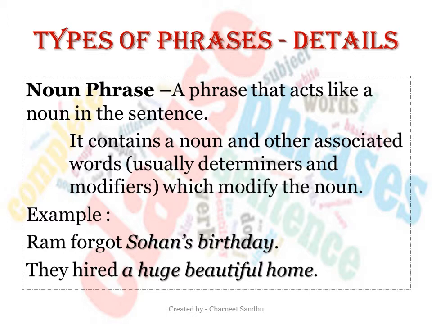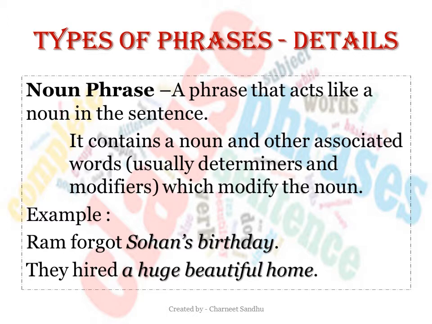A noun phrase basically consists of a noun as a head word, and other related words may come before or after the noun. The entire phrase serves as a noun in a sentence.